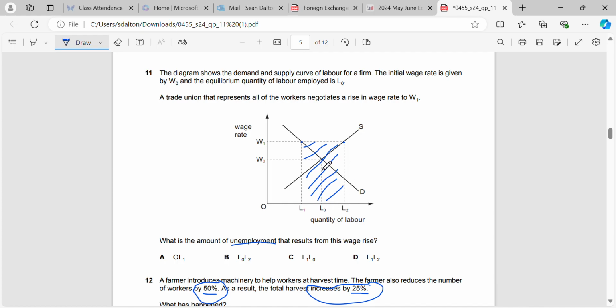Therefore, if we come out of equilibrium, we've now only got this demand for labour and we've got this supply for labour, right? So we've got this many people who want to work, and we've got this many people over here for demand who are willing to give jobs in the case of a demand and supply curve for labour. So that means that our unemployment is going to be L1 to L2. Okay, it's going to be the total area between where we are now for demand and where we are now for supply.